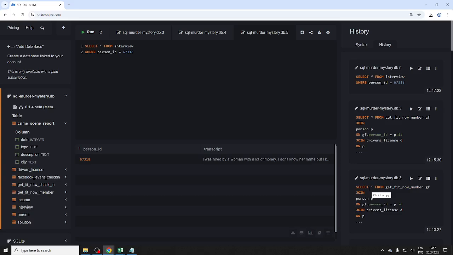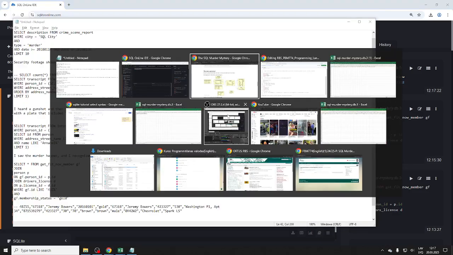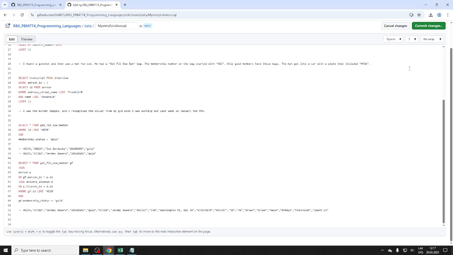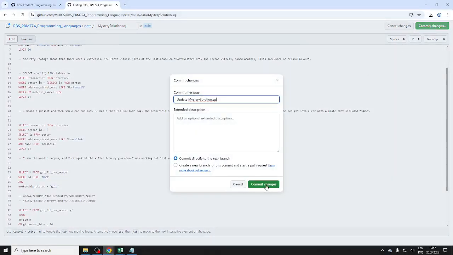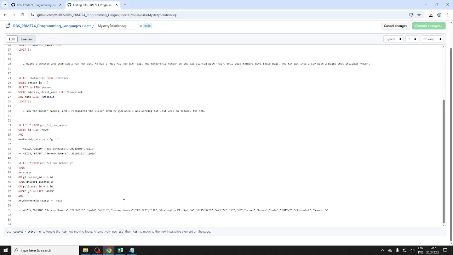Looks like the guy was very easy to crack, he squealed, so to say. He spoke very quickly, and looks like he's a killer, but he's not the end. So we can check who actually was the result. Let me go here. Commit changes, update. We're getting somewhere. Maybe we'll get to the actual solution. We're getting very, very close.